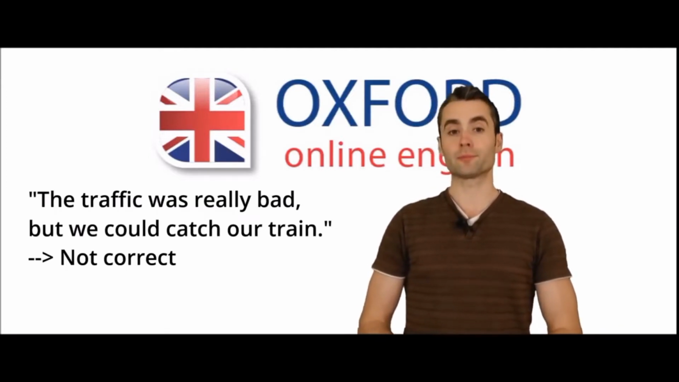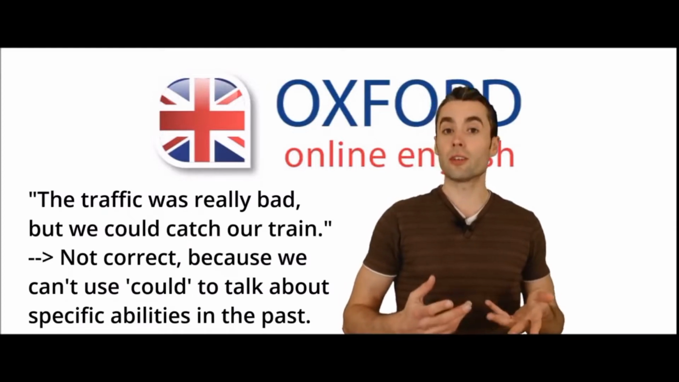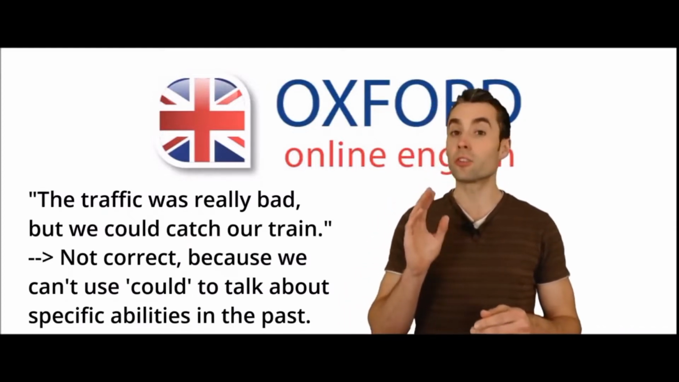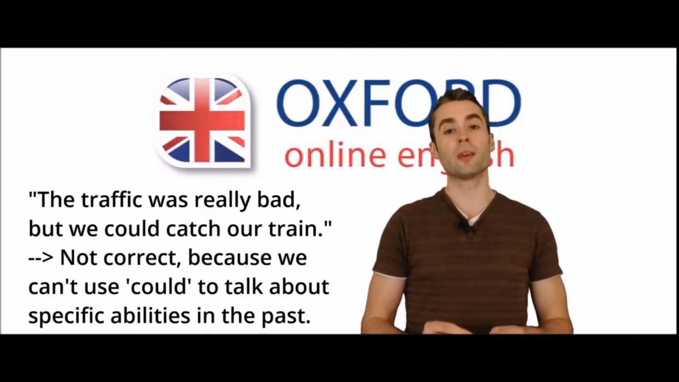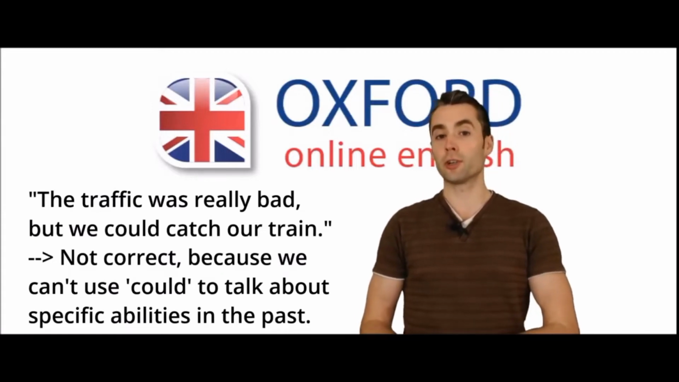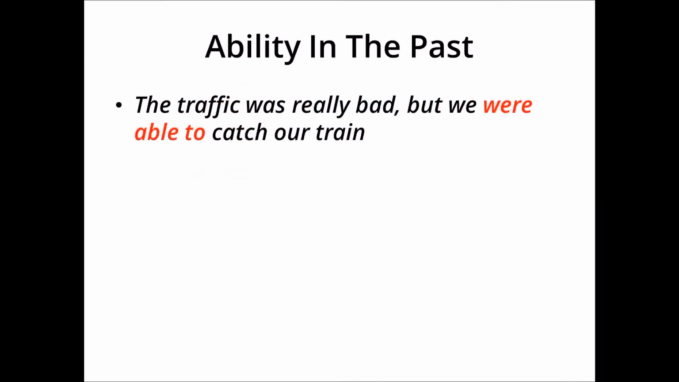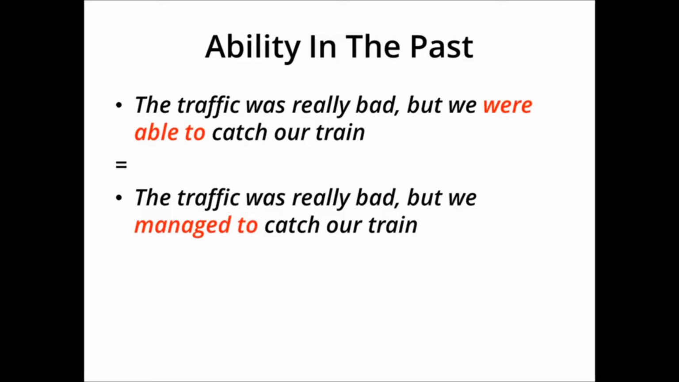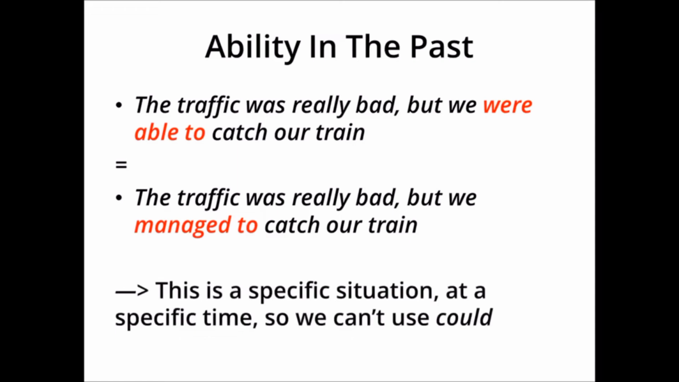Do you know why? The answer is, this sentence is talking about a specific ability at a specific moment in the past. In this case, you can't use could. You need to use a different verb. You could say, the traffic was really bad, but we were able to catch our train. Or, the traffic was really bad, but we managed to catch our train. In both of these sentences, we're talking about one moment. One train. It's a specific situation. That means we can't use could. We must use be able to or managed to.